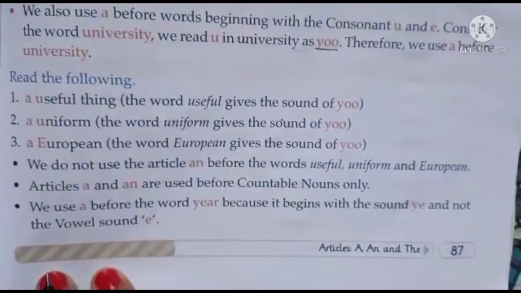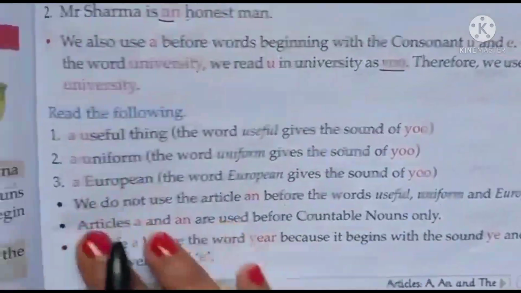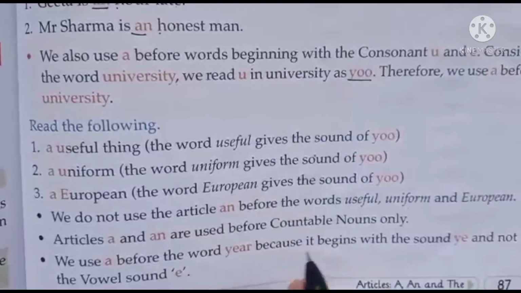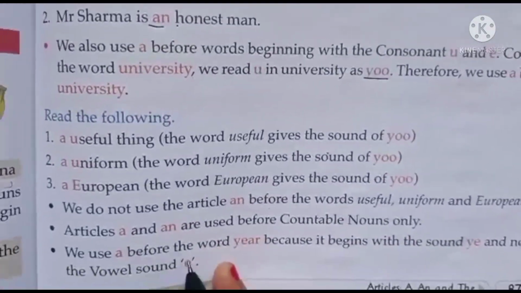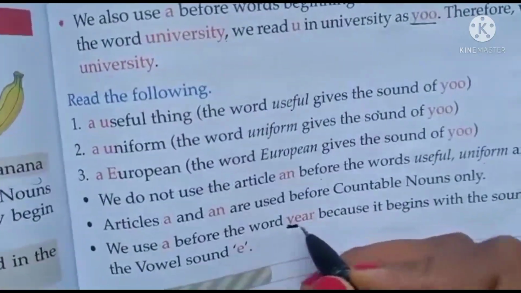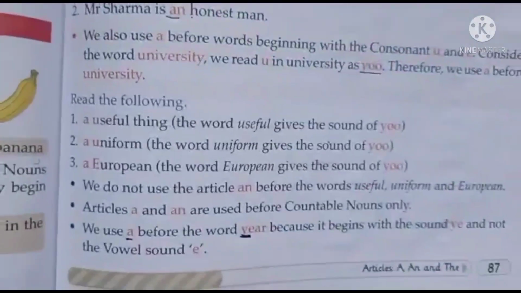Sorry, one more example is there. We use a before the word ear. Why? Because it begins with the sound of ye and not with the vowel sound e. Here, children, ear, you have ye. So we will write a before it. Y is there. So these you have to remember.